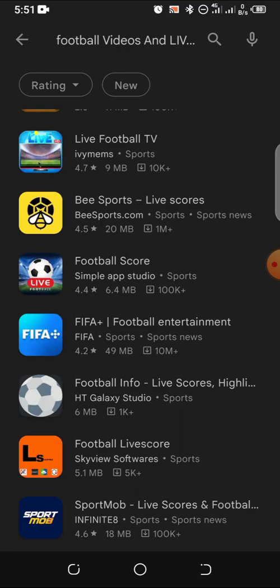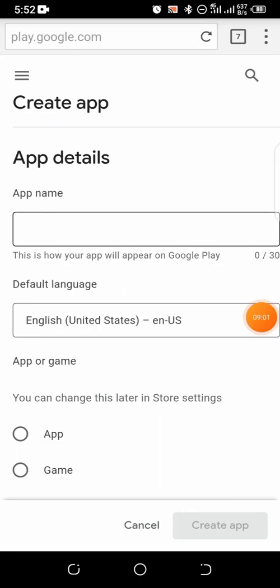I will tell you in case you discover your app name has been registered on Play Store already. So just don't fret. Just calm down. All you have to do is think about another name. Maybe you add a suffix or a prefix. Maybe All Football Videos and Live Score, or Football Videos and Live Scores, or Football Videos and Live Scores Worldwide. I don't know, something like that. So it depends on what you are uploading.